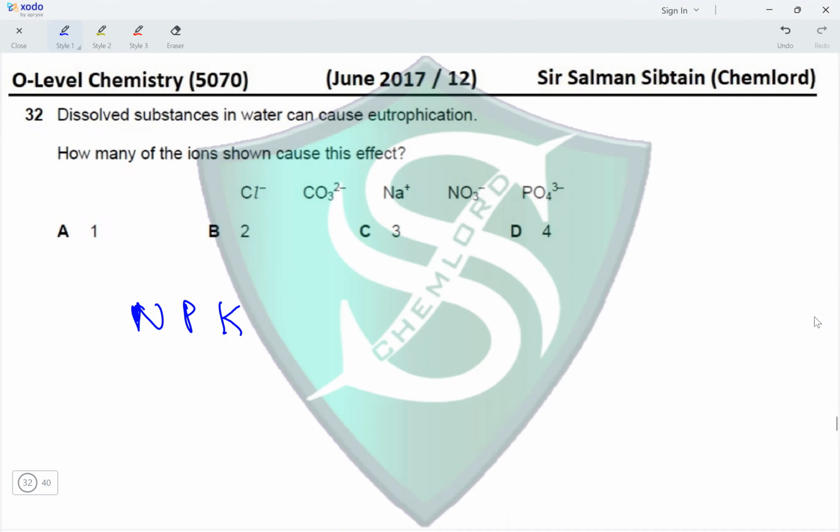So nitrogen is found in the form of nitrates, which is there in the list. P is found in the form of phosphates, which is there in the list. And K is potassium, which is not there in the list. So out of these three, only two of the ions present are components of fertilizers, making option B the correct option for this question.